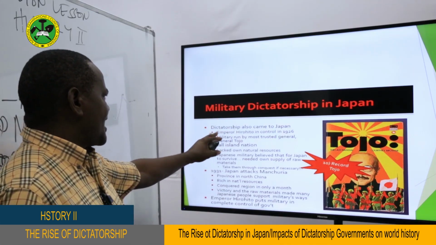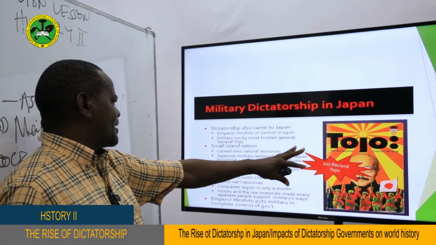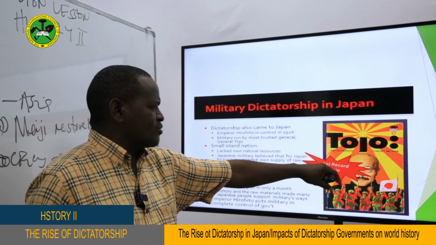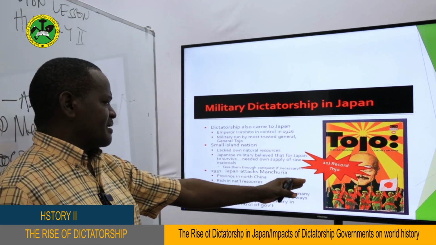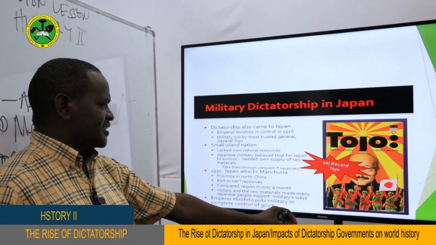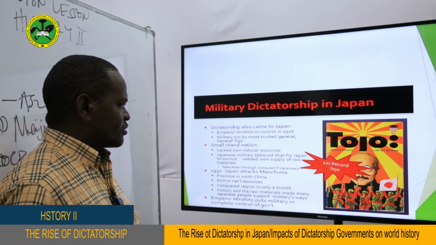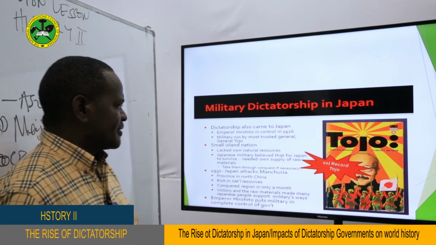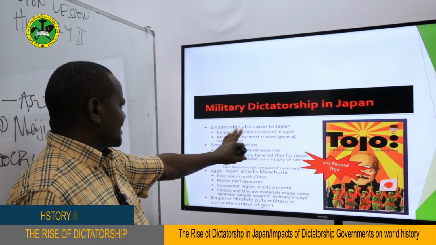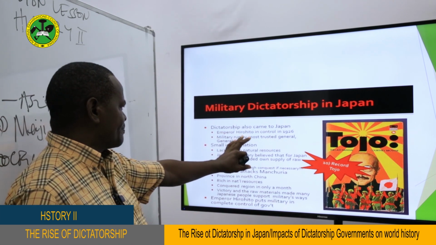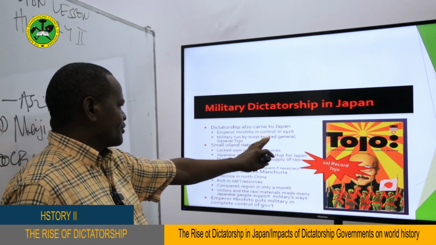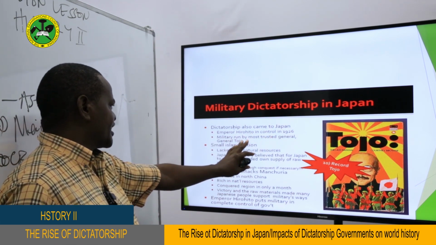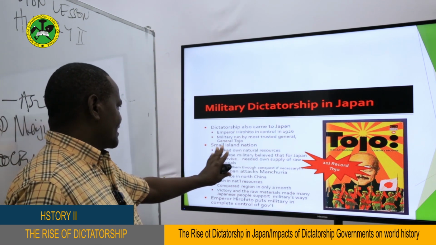As you can see, this is the military dictatorship in Japan. This is Hideki Tojo, the one who ruled Japan from 1941 to 1945. Remember, this one made an alliance with Hitler and Mussolini to form the so-called Axis and caused the outbreak of the Second World War. Dictatorship came to Japan through two people: Emperor Hirohito, who took control in 1926, and the military, with the most trusted general, Hideki Tojo, as I said.